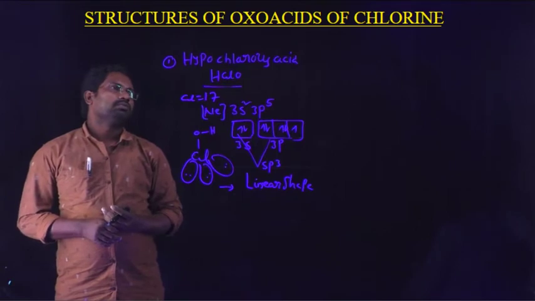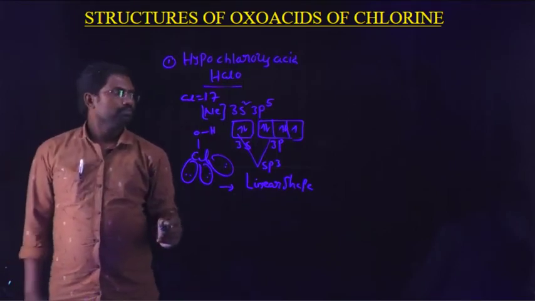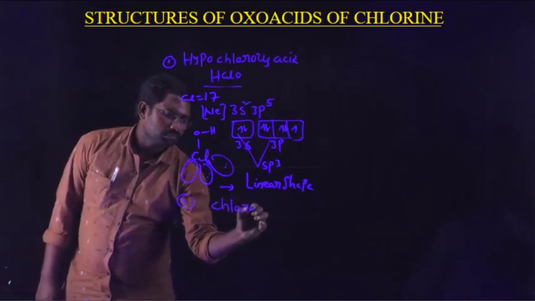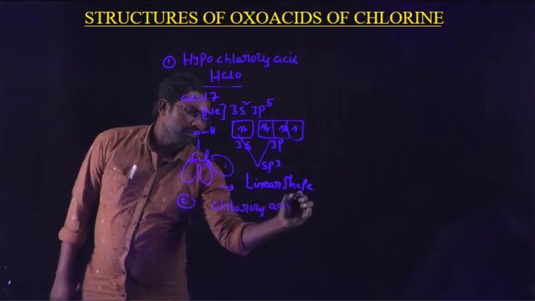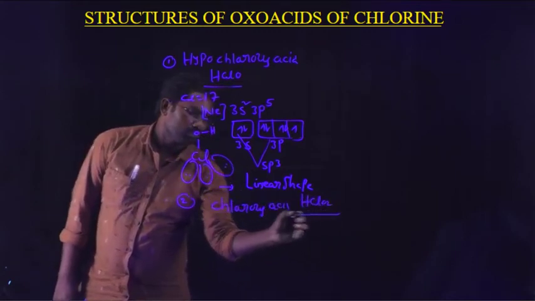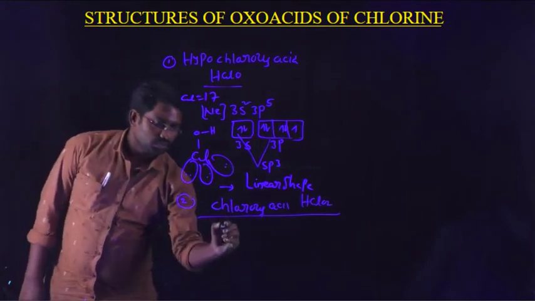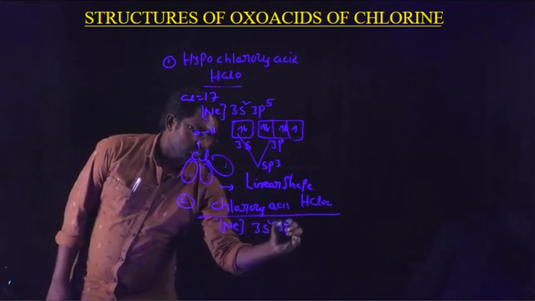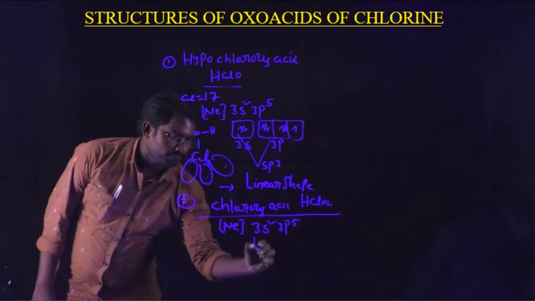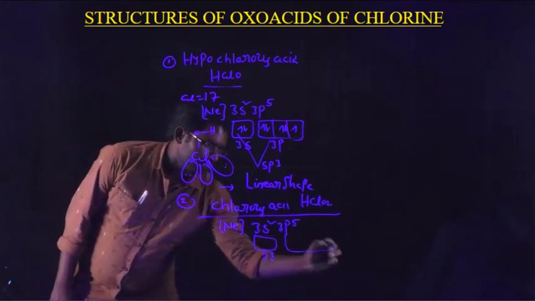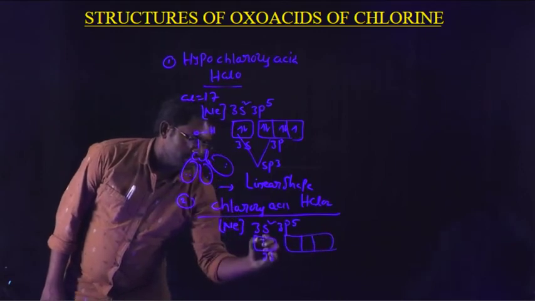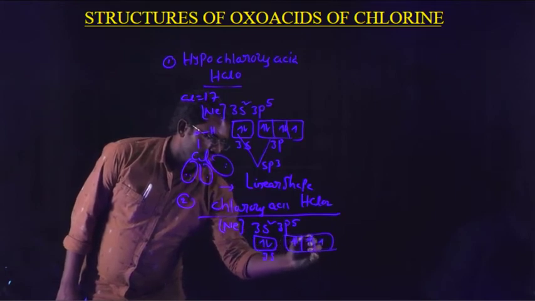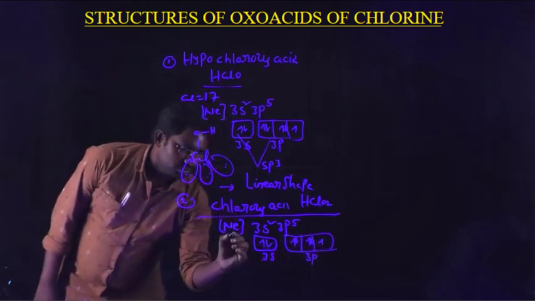And the second one, chlorous acid, HClO2. Electronic configuration: neon 3s2 3p5. 3s contains 2 electrons. In the case of p, 5 electrons, 1, 2, 3, 4, 5. This is 3p. This is the ground state configuration.